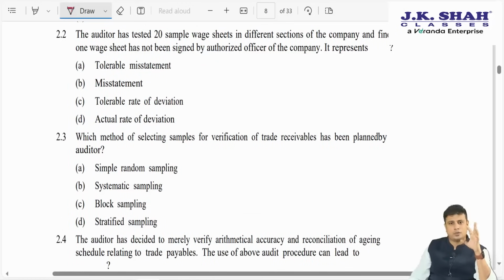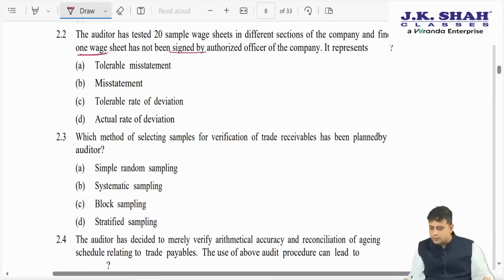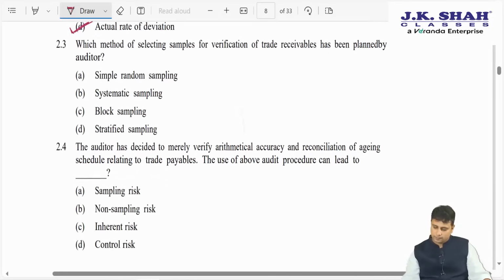The auditor tested 20 wage sheets in the different sections of the company and finds that one wage sheet has not been signed. What is this? Tolerable misstatement, tolerable rate of deviation, or actual rate? This is nothing but the actual rate, because this is what he has found out after checking. So, this is the actual rate of deviation.